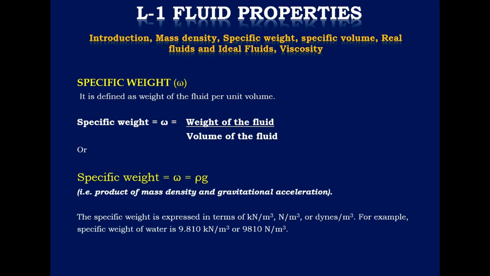The specific weight is expressed in kilonewton per meter cube, because kilonewton is a force, or newton per meter cube, newton also being a unit of force, or dynes per meter cube. Dynes is also a unit of force. For example, the specific weight of water is 9.810 kilonewton per meter cube, or 9810 newton per meter cube, which we will use very frequently in forthcoming lectures and topics.